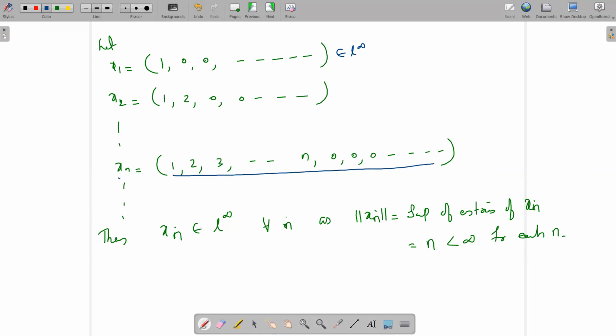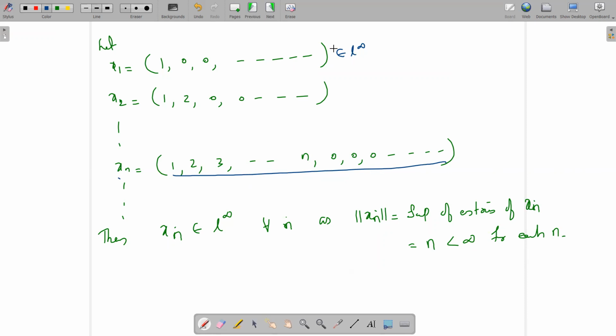The norm of xn is the supremum of its entries, and the supremum is n, and for each n this is less than infinity. So whatever big value for n is taken, after that stage all terms are zeros. So the supremum is that n. So for each n, the supremum of xn is less than infinity. Therefore, each sequence is a bounded sequence. Therefore, each term belongs to L infinity.